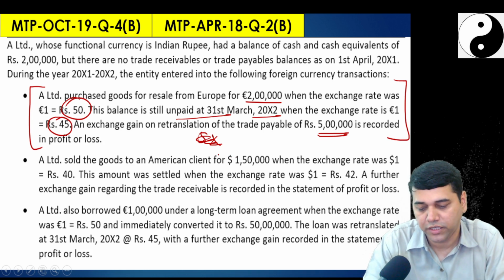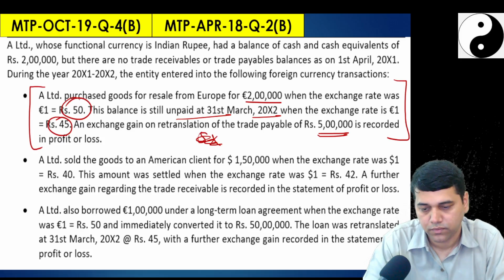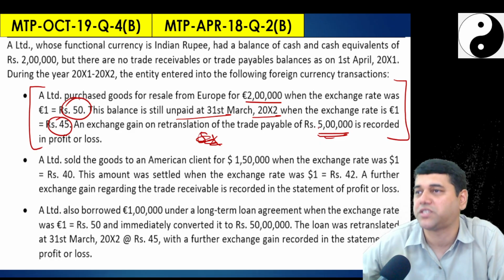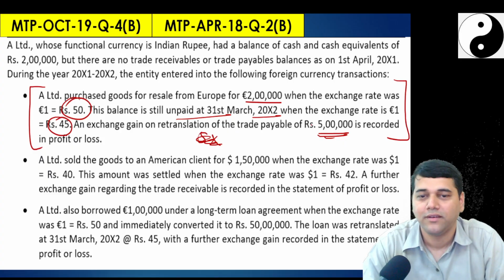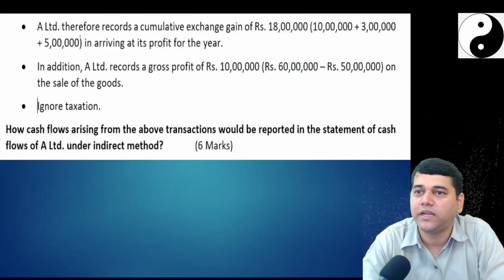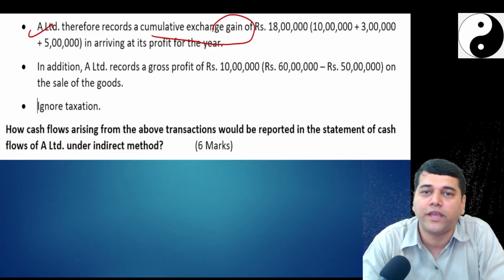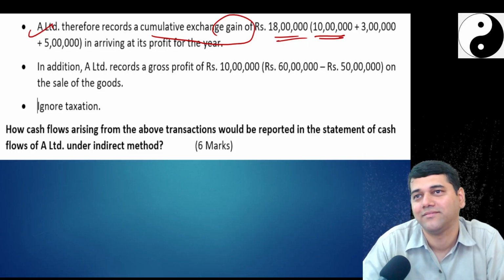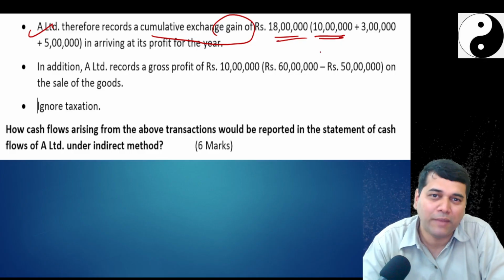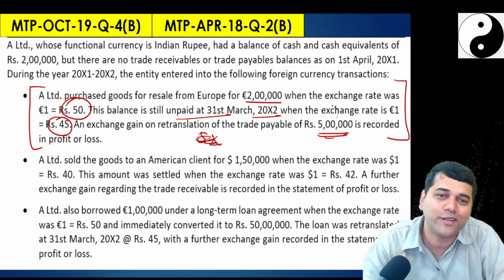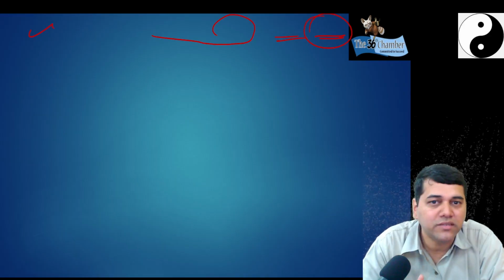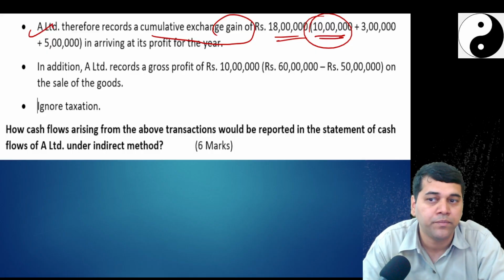Per day 5 into, yeah, it is actually 10 lakh, but they said here 5 lakhs. It is a print mistake in the MTP. No, how do I know? If I go subsequently, they said A Limited therefore records cumulative gain of 18 lakhs, where they said 10 lakhs. These two things happen. So from here I understand that this calculation what they are given is a print mistake. From later part be clear. Now how much is the unrealized? 10 lakhs, correct?